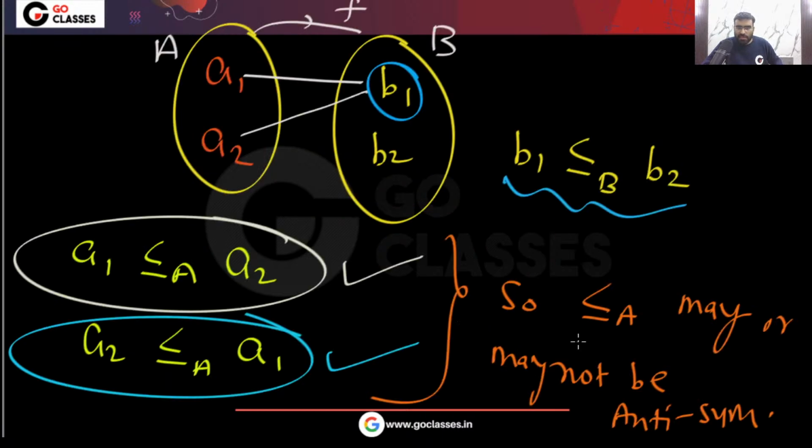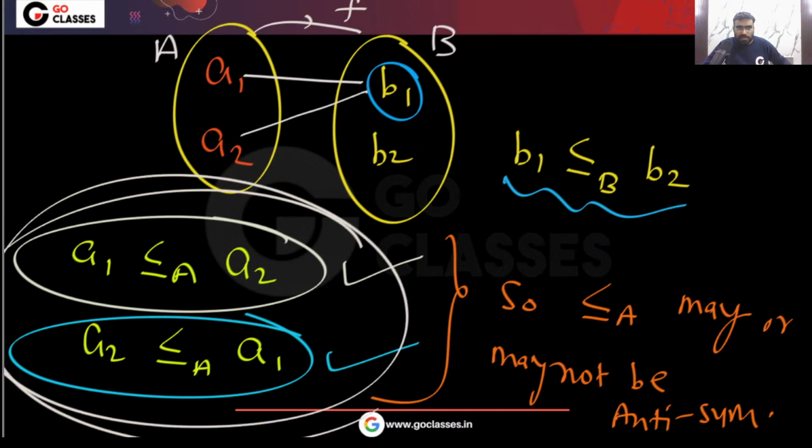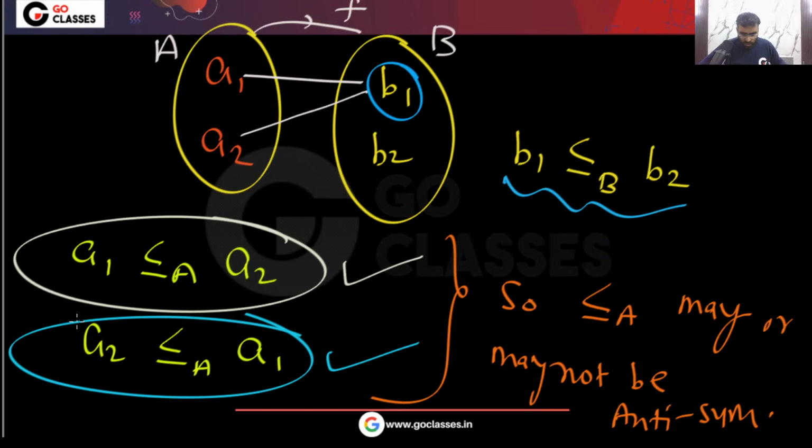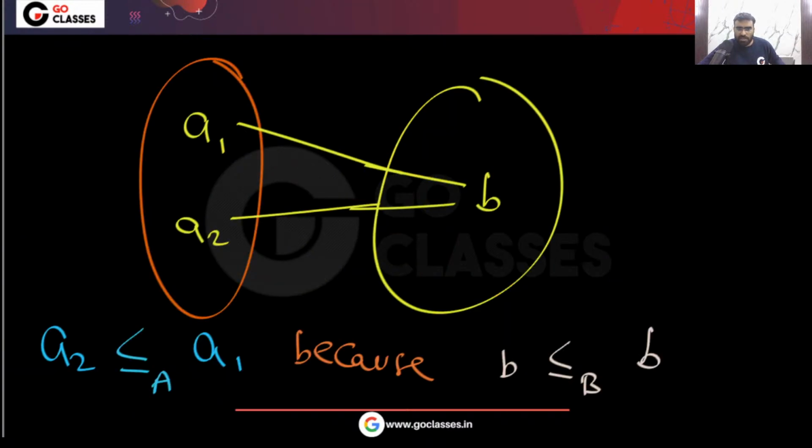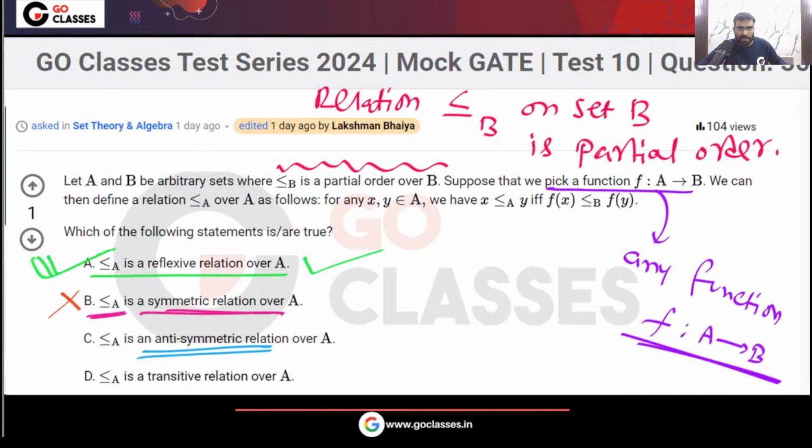Okay, so you can see antisymmetric is gone. Yes or no? This is not antisymmetric. a1 related to a2, a2 related to a1. So you can see this may or may not be antisymmetric, right? So this option C is also gone.